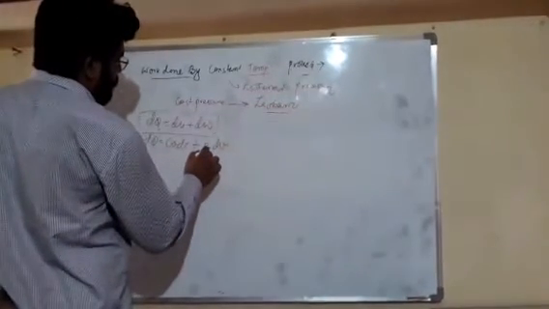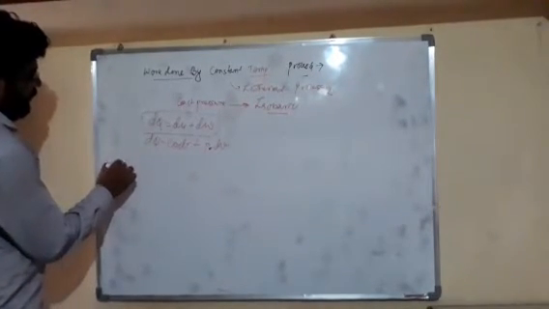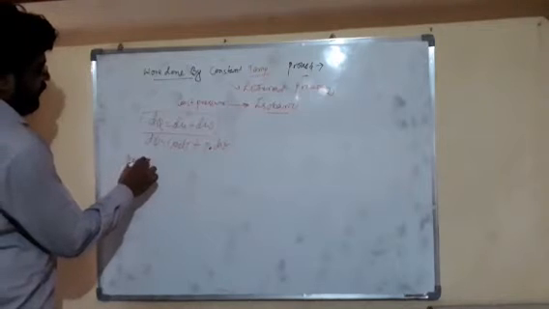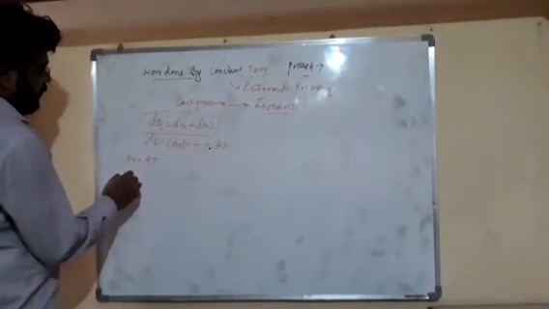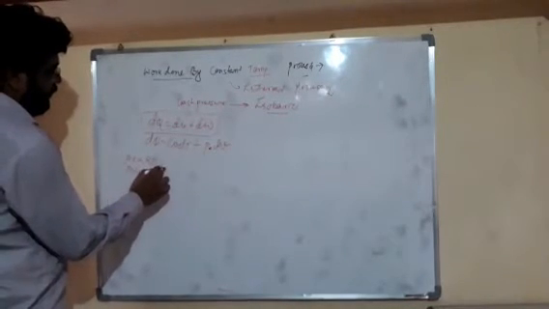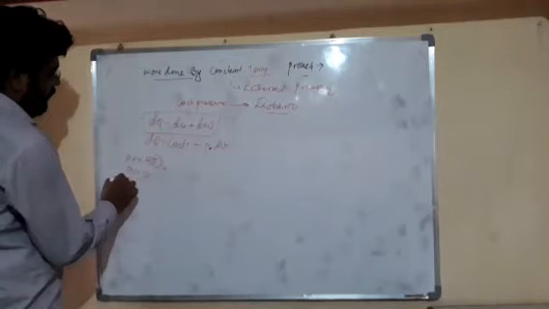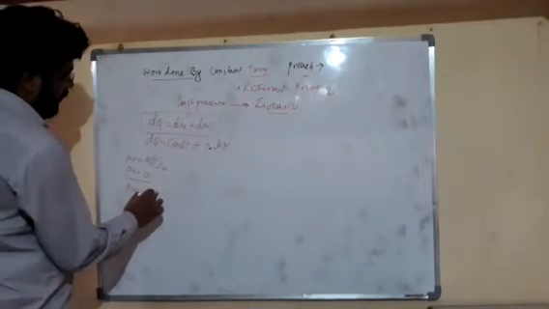Here friends, temperature is constant, so we know that PV is equal to RT. If temperature is constant, then PV also becomes constant, so P1 V1 is equal to P2 V2.